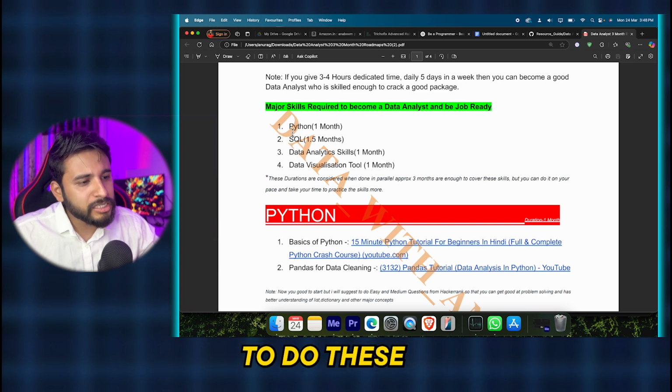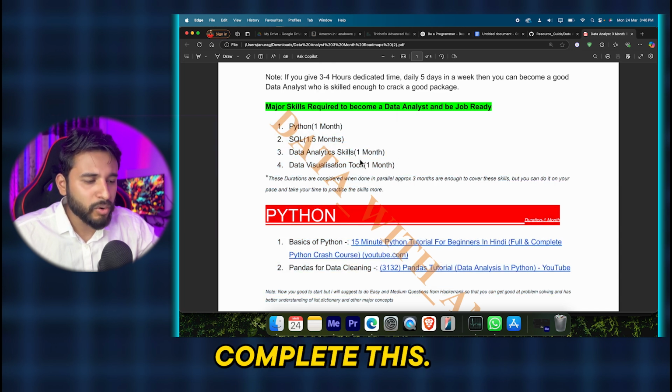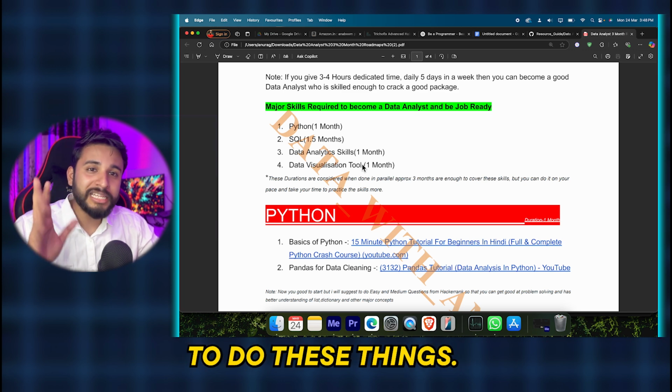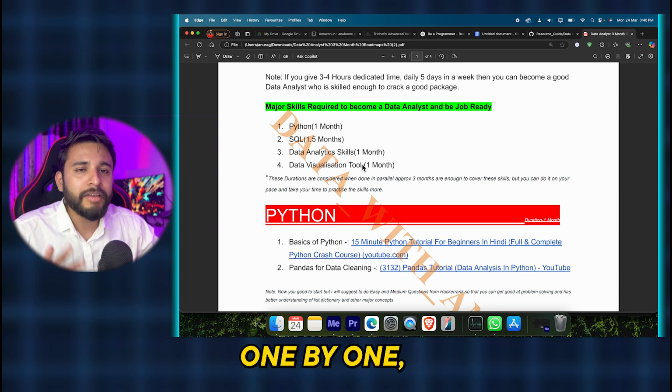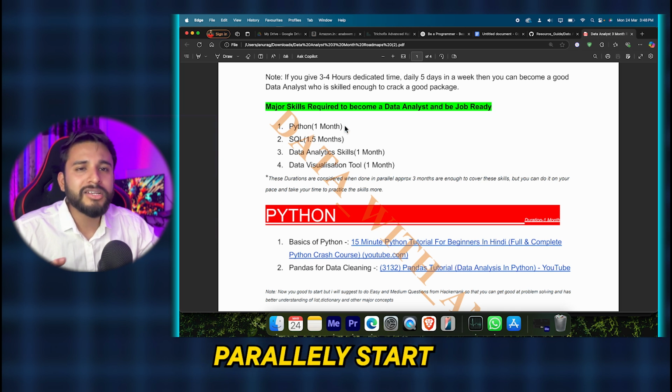And you need to do all these things parallelly. It is not like you complete this, then this, then this. If you do it like that, it will take about 6 or 7 months. But if you do these things parallelly, one by one, definitely you can get through this. That is, start from Python, give 1 month, and parallelly start with SQL.